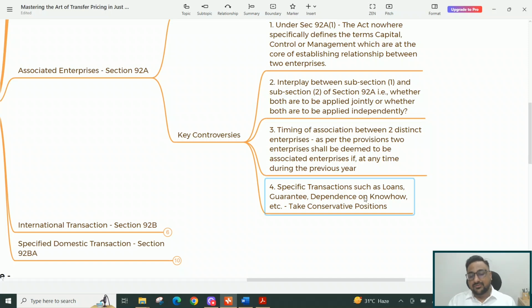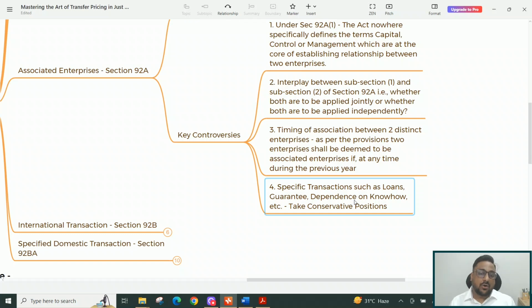Now we come to the fourth part, which is specific transactions such as loans, guarantee or dependence on know-how, etc. Yes, take conservative positions. As I always said, in case of an activity-based relationship, or in case of such transactions where there is involvement of only a loan and no equity or no other such things, or this guarantee type of transactions,